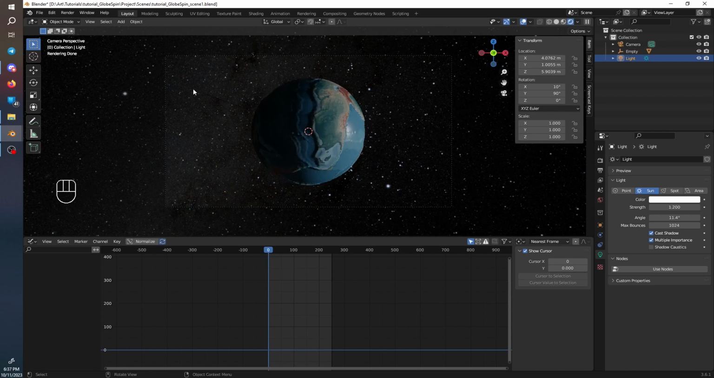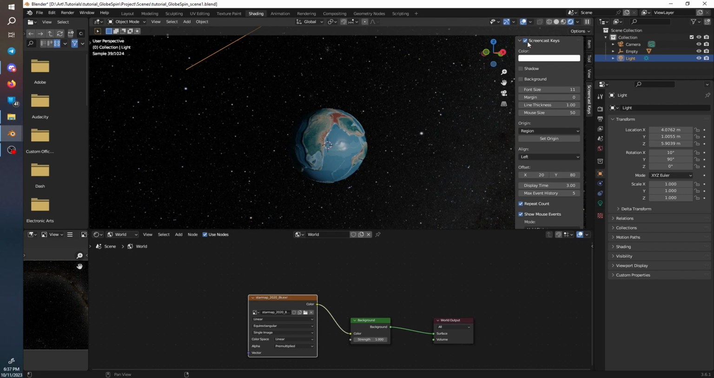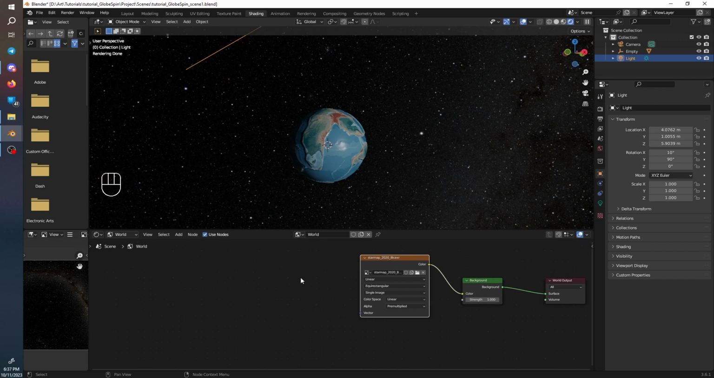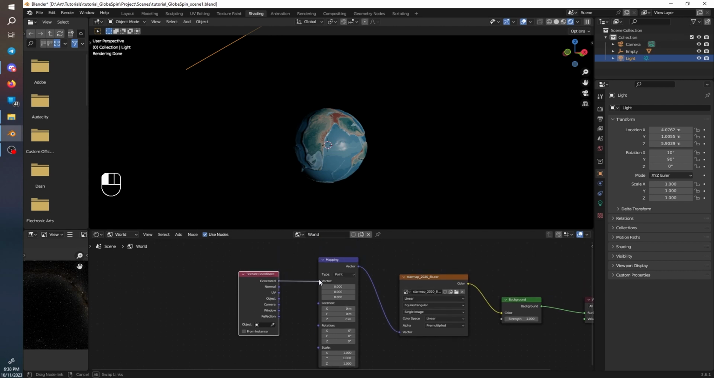So one more thing, if we want to change what's behind the background, we can once again go to shading. Clicking on star map, we can do Shift A once again, go to search, mapping, plug the vector into the vector, and Shift A, texture coordinate. Now drag generated into vector.